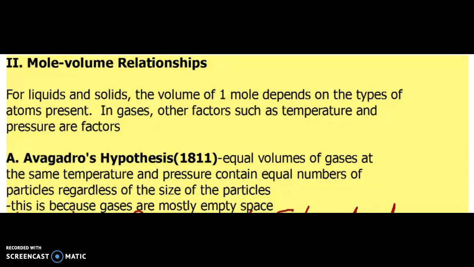Avogadro states that equal volumes of gases at the same temperature and pressure, and that's key, it has to be at the same temperature and pressure, contain equal numbers of particles regardless of the size of the particles. This is because gases are mostly empty space anyway. That's why we can compress gases, and that's even why they compress themselves a little bit at lower temperatures. It's because they're mostly empty space.